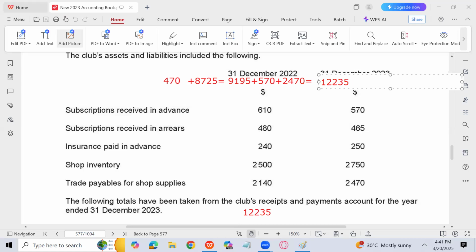I have just shown it for the sake of understanding, because statement of financial position really doesn't come in the paper, but you should have an idea about that. भाई करंट एसेट्स नहीं है ना, सिर्फ एसेट्स, टोटल एसेट्स आ जाएंगे, उसमें आएगा एक्यूमुलेटेड फंड, एड सरप्लस 8725, देन करंट लायबिलिटीज, इट इंक्लूड्स 570 सब्सक्रिप्शन रिसीव्ड इन एडवांस एंड ट्रेड पेबल 2470. So the total accumulated fund and liabilities is 12235, which is equal to the total assets. Okay ji, any problem?